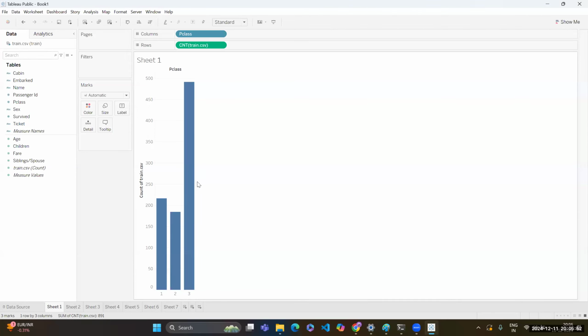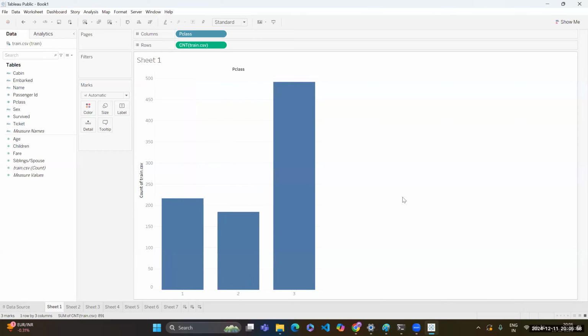So let's increase the size. If I hover my mouse over here, I can drag it. And yeah, I got a bar chart. Now, if I hover my mouse onto it, it gives me the count. So for class 1, it is 216. For class 2, it is 184. And for class 3, it is 491 passengers.